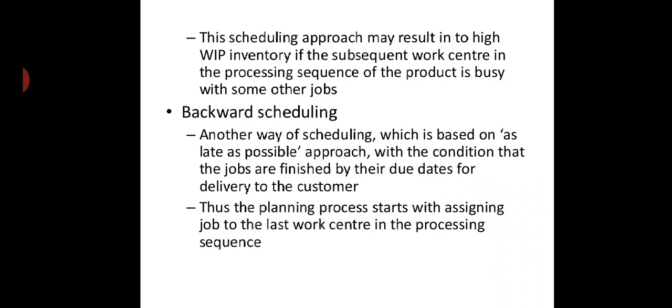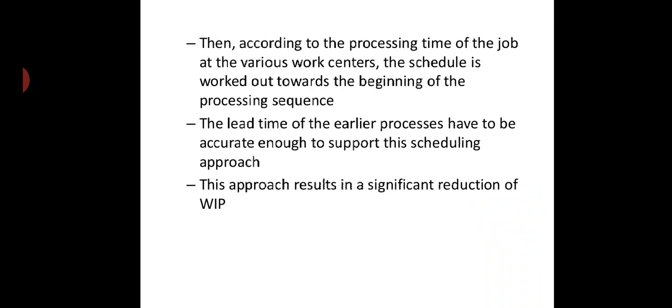Thus the planning process starts with assigning the job to the last work center in the processing sequence. Then according to the processing time of the job at various work centers, the schedule is worked out toward the beginning of the processing sequence. The lead time for the earlier processes has to be accurate enough to support this scheduling approach. We have to focus on lead time, the total processing time of the job, right? And accordingly we have to give priority to various jobs as late as possible. This approach results in a significant reduction of work in progress.